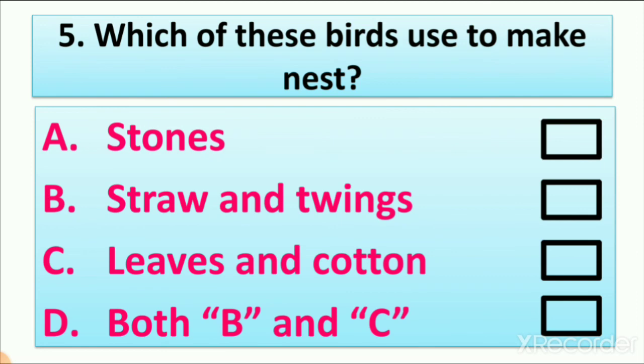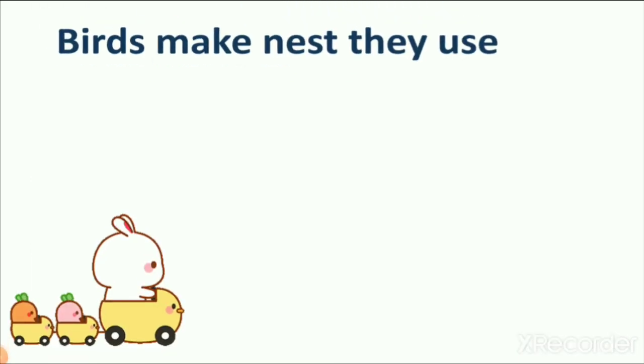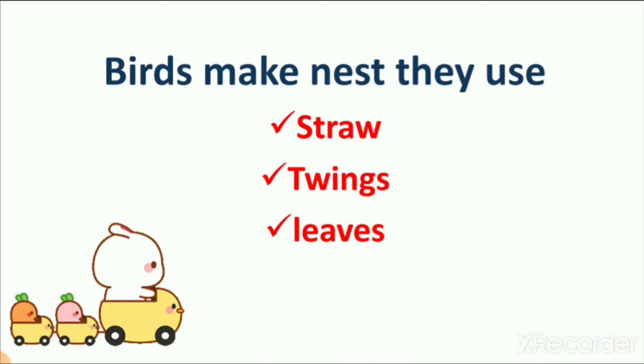Which of these birds used to make nest? So we all know that birds make their nest, right? So what are they using? Stones, straw and twigs, leaves and cotton, and both B and C. So first let's understand what birds make. They make a nest, and what are they using? Straw, twigs, leaves and cotton, right? So these four things birds use to make their nest.